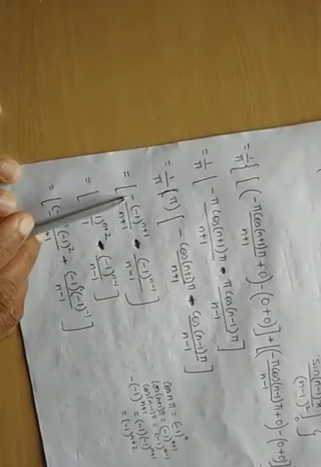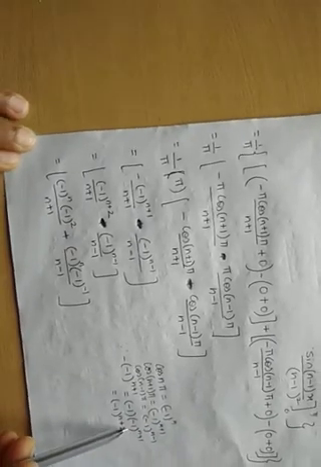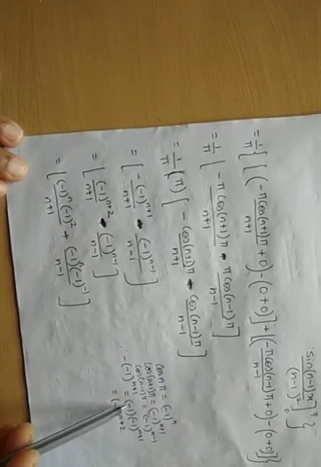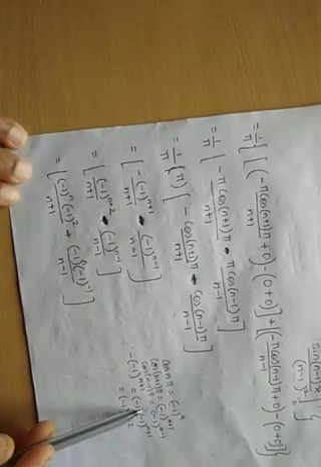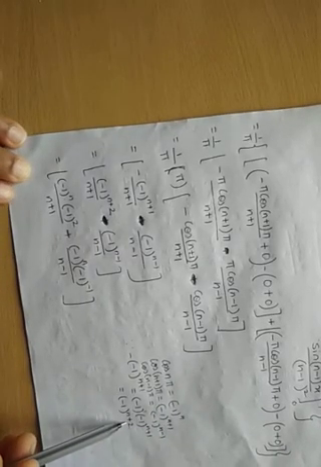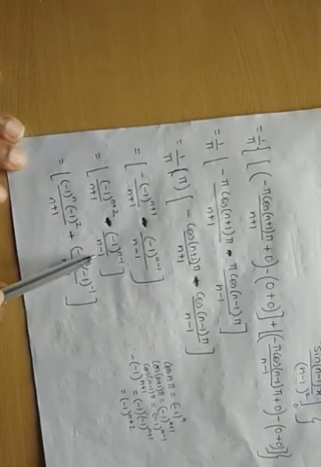Now further, this minus I am treating as minus 1, and minus 1 into (-1)^(n+1). Bases are same, powers get added. Here the power is 1, so 1 plus 1 becomes 2. That I have written over here. And this minus and this I have written as it is.